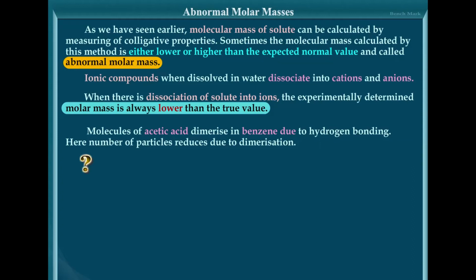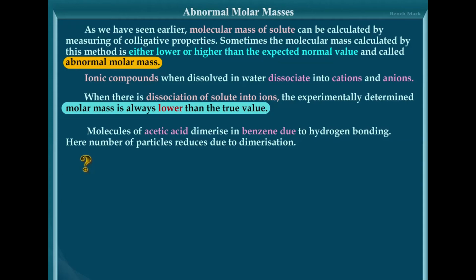That is, molar mass is inversely proportional to colligative properties. Colligative property is directly proportional to the number of particles. In this case, during association, that is when acetic acid is added, it dimerizes and the number of particles decreases. So, colligative property decreases and hence the molar masses shown will be higher than the normal values. Hope this is clear to you.